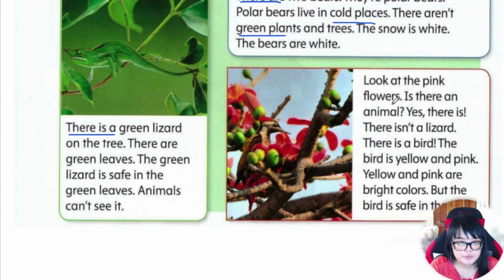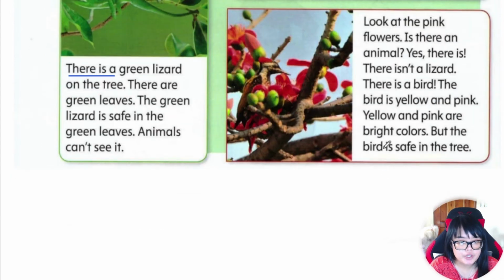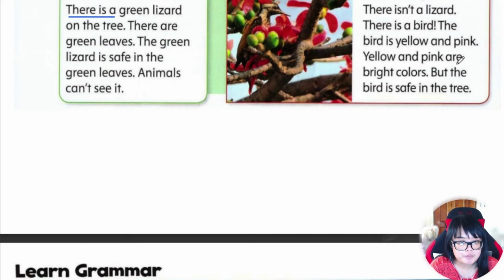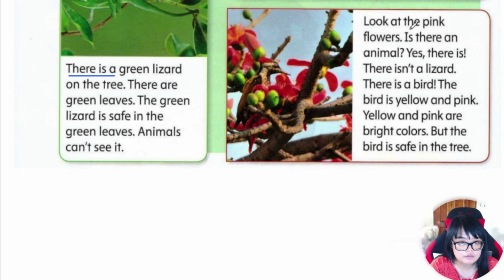Look at the pink flowers. Is there an animal? Yes, there is. There isn't a lizard. There is a bird. The bird is yellow and pink. Yellow and pink are bright colors, but the bird is safe in the tree. Okay, now you read.